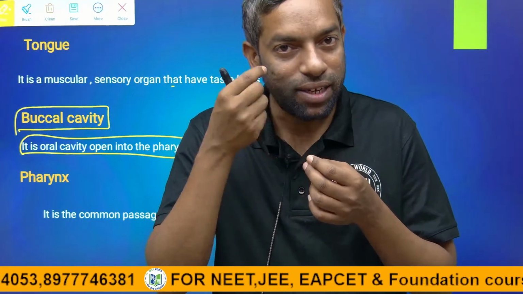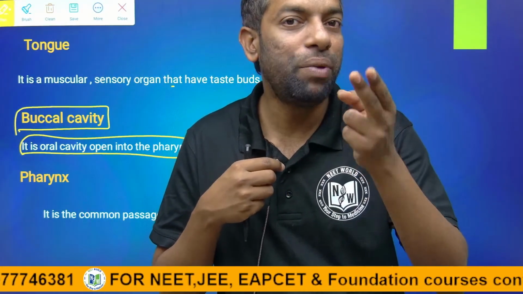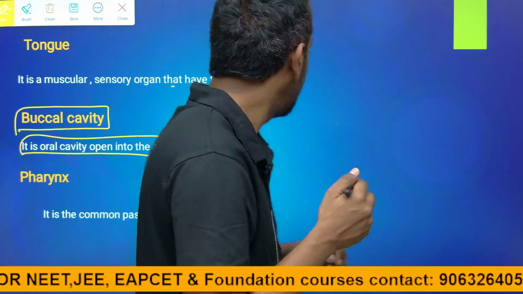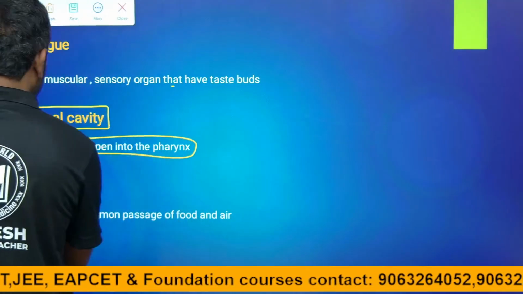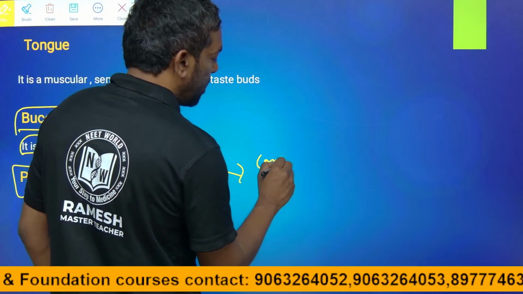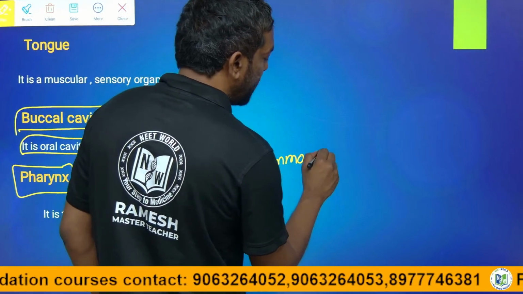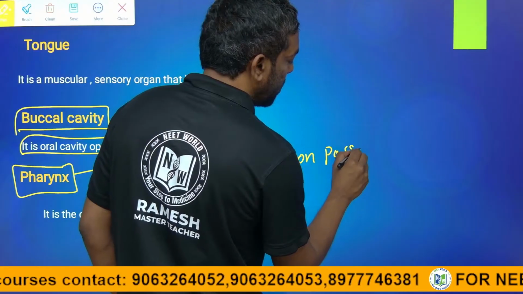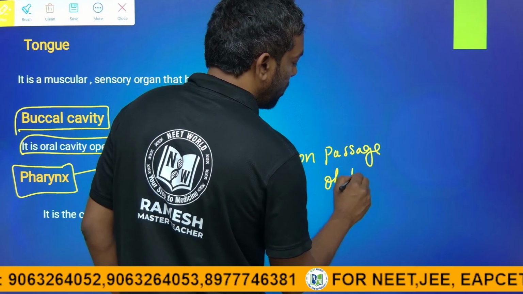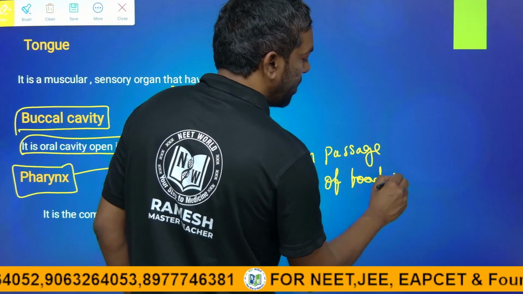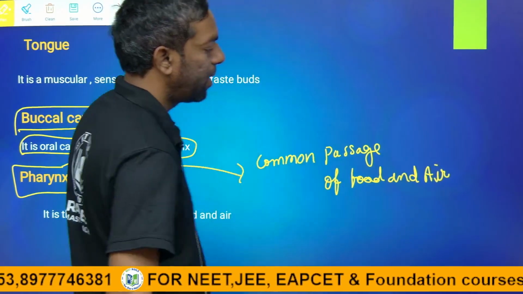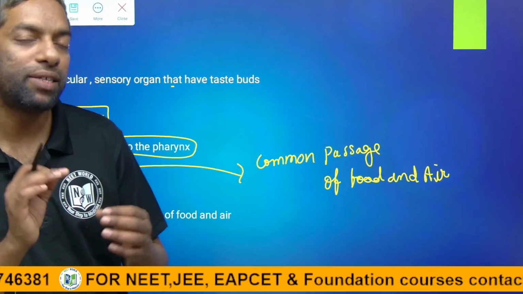They meet at a part we call the pharynx. Pharynx is the common passage for food and air.